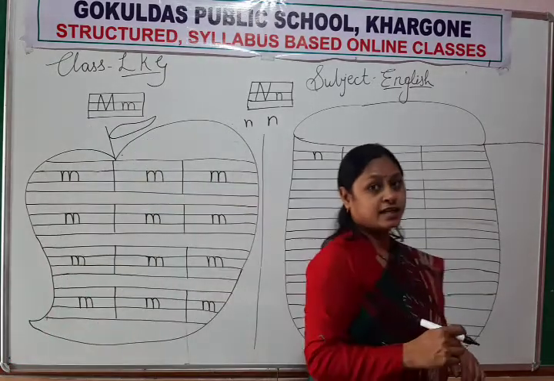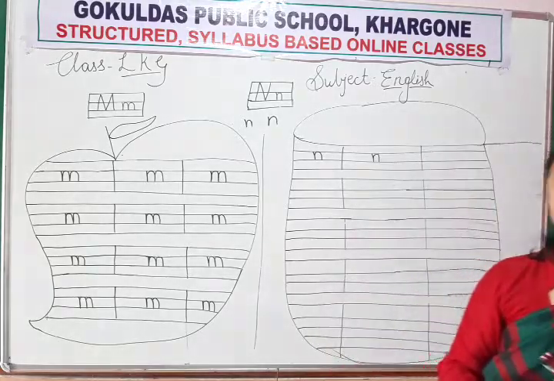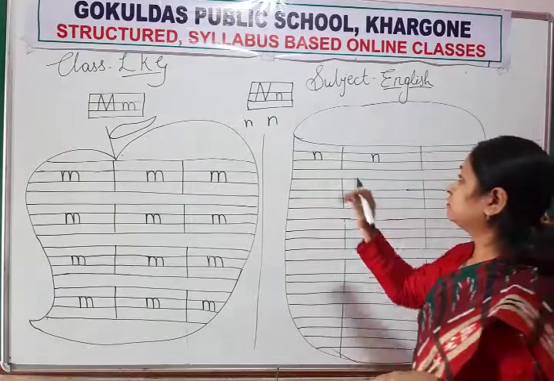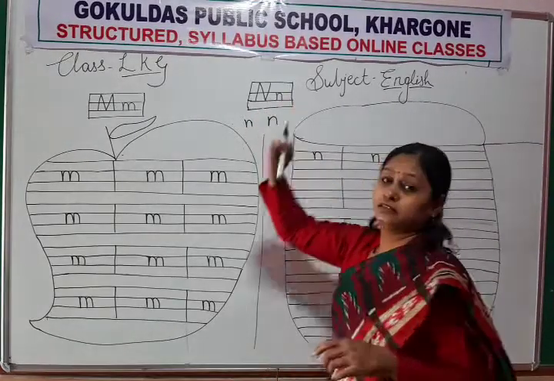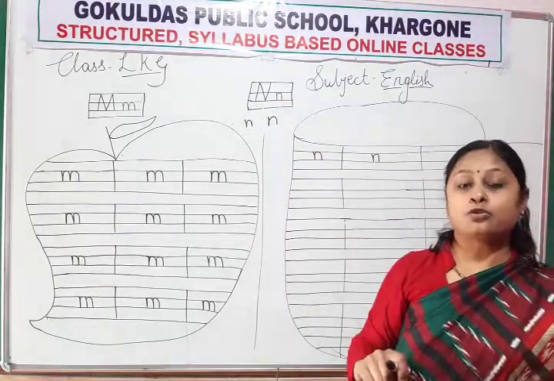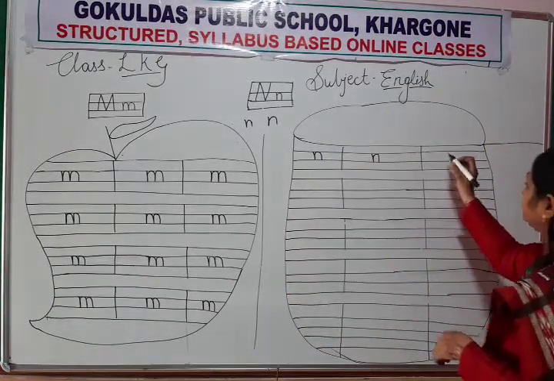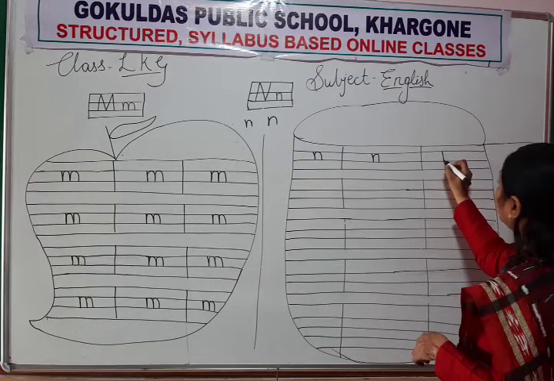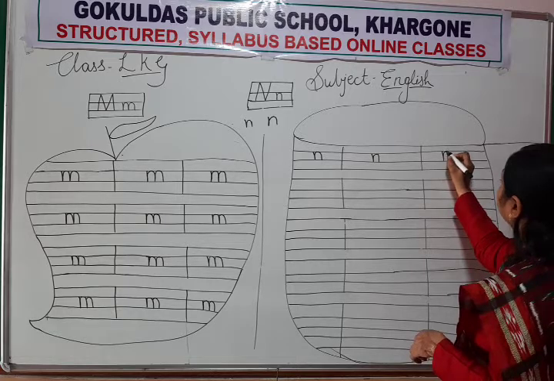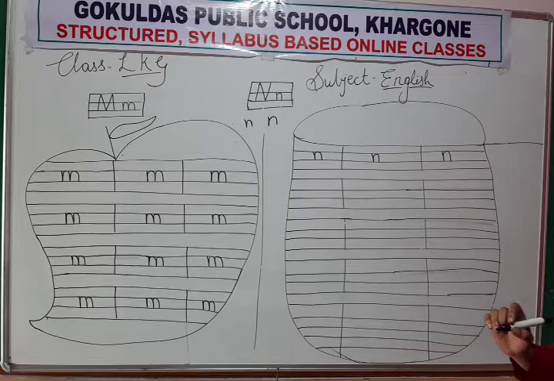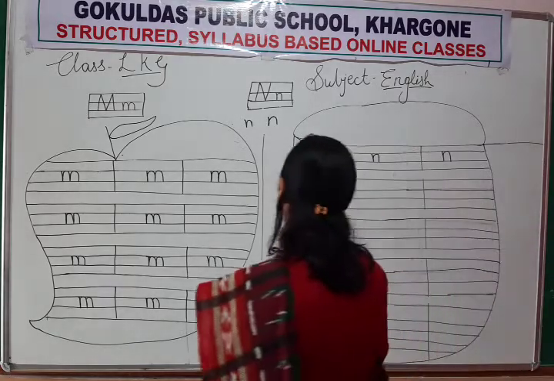And the sound of N is N. Nest. Nose. Nail. Net. Again, down, up, curve and down. You have to write like this. How will you write?